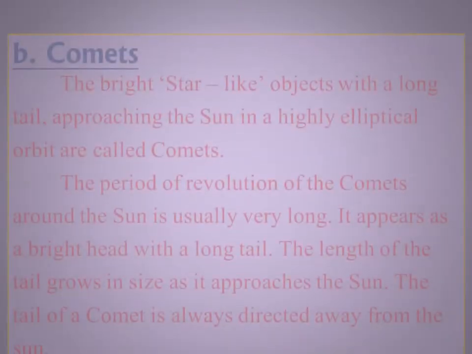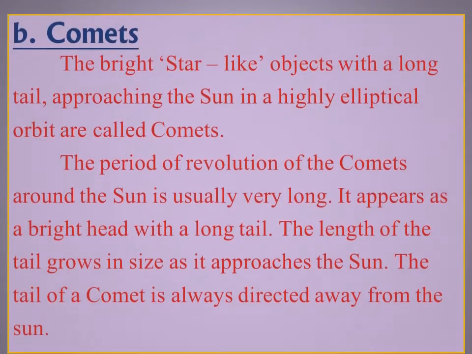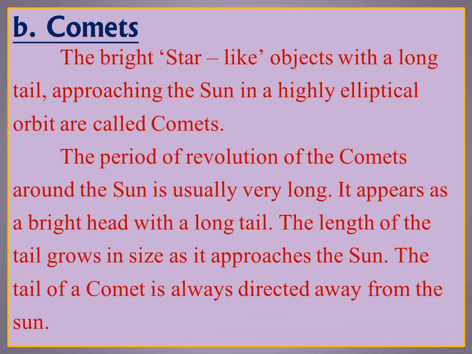Next is comet. Comets are bright star-like objects with a long tail which is revolving around the Sun in a highly elliptical orbit. The period of revolution of the comets around the Sun is usually very long. It appears as a bright head with a long tail. This structure will be clearly visible when it is closer to the Sun. The length of the tail grows in size as it approaches the Sun. The tail of a comet is always directed away from the Sun.